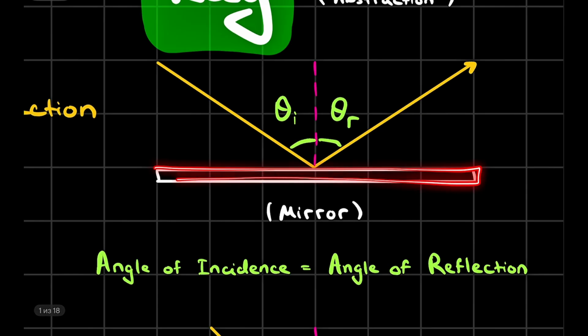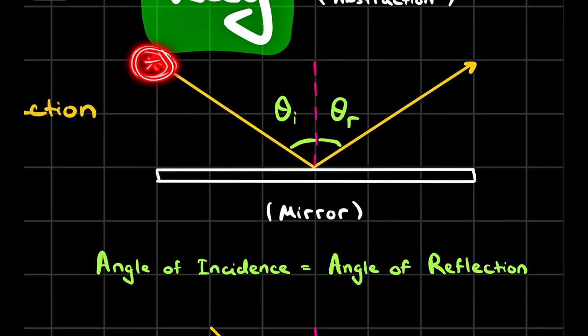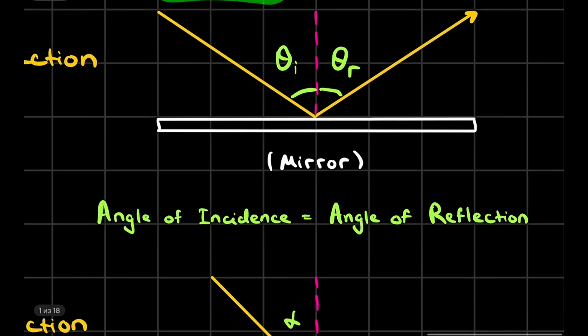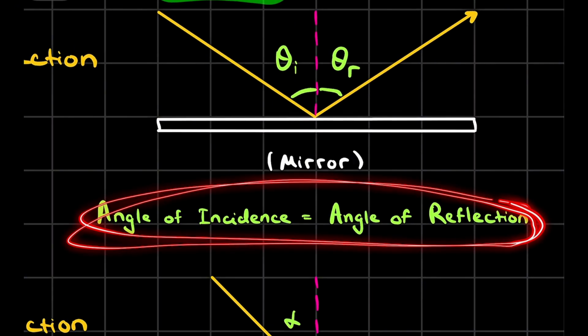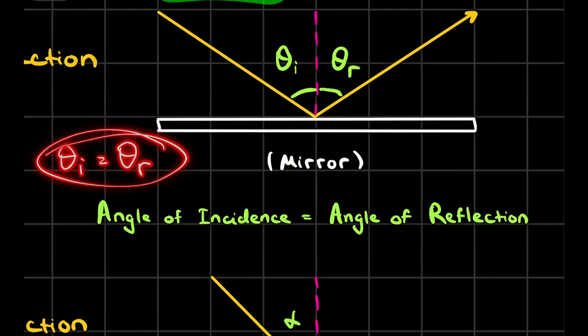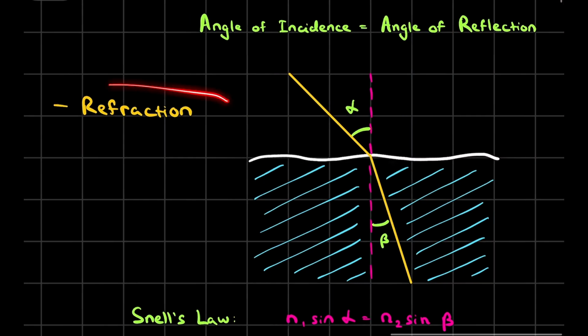At the beginning, let's say for the reflection law, we have something like this. You have some kind of mirror, as you can see right here, and you have some source of light which is giving light out. This light comes in at some angle, and if we draw a normal above the point where it hits the mirror, then we can see that those two angles, the angle of incidence, the angle of approaching light, and the angle of reflection, the angle of light going out, are equal to each other. The angle of incidence equals the angle of reflection, which is written like this: theta I is equal to theta R.